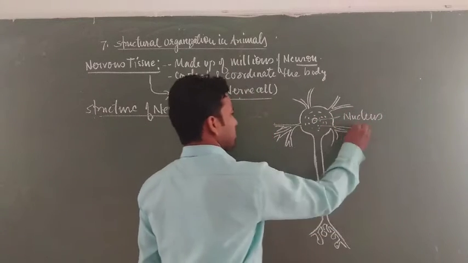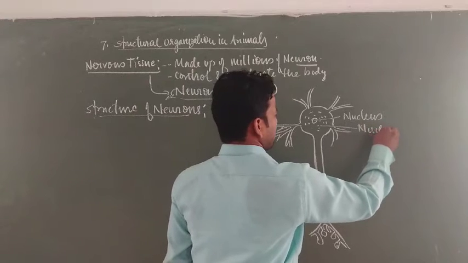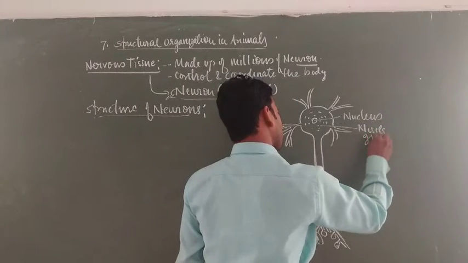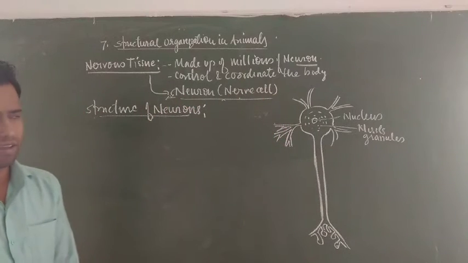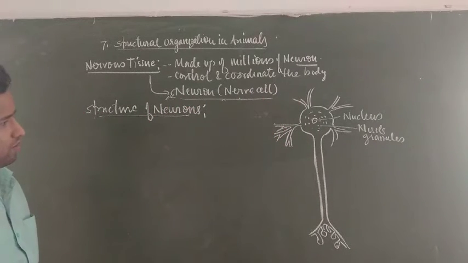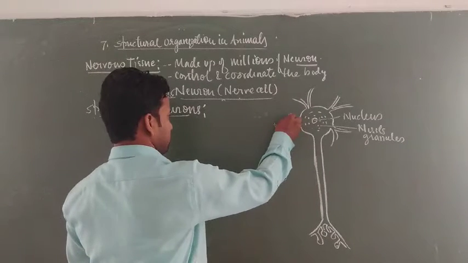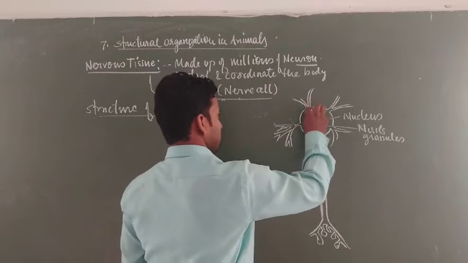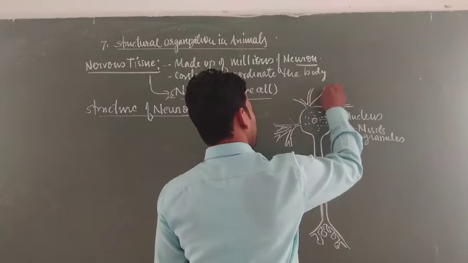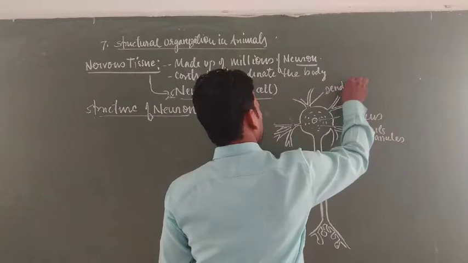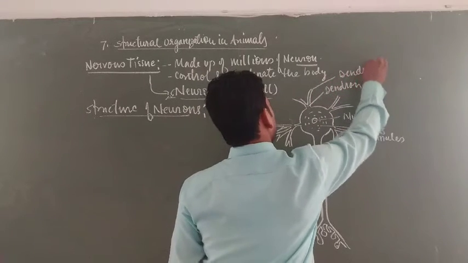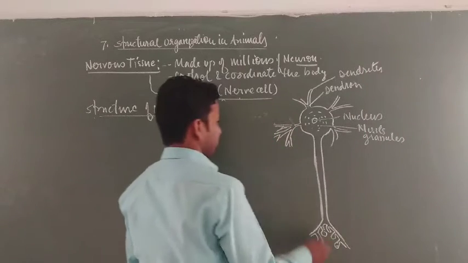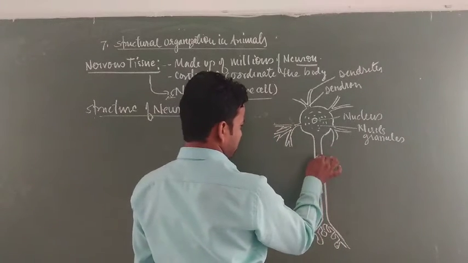This is the nucleus. These are Nissl granules. Nissl granules have RNA. This one is a dendron, and these are dendrites. This is an axon.